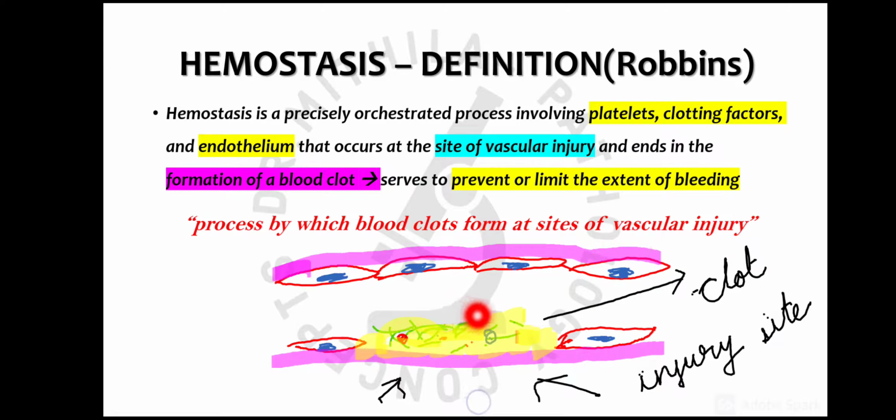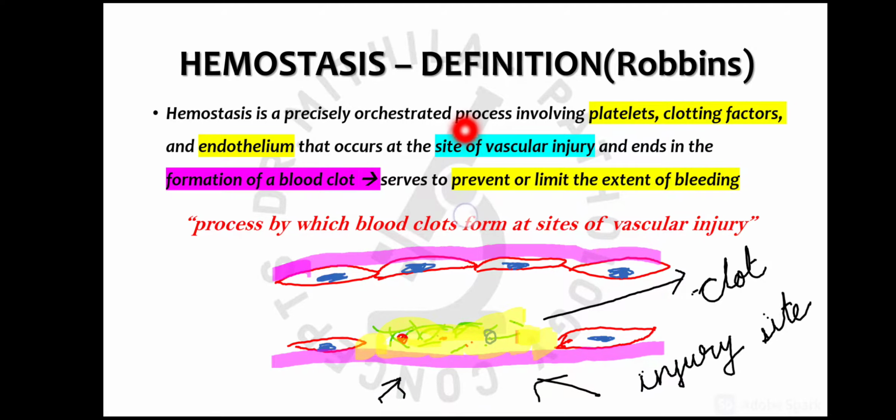injury. So whenever there is a vascular injury and there is discontinuity in the blood vessel, then a clot is formed, and this clot will seal this area to prevent the loss of blood. This process is known as hemostasis, and you don't have to confuse it with homeostasis. Homeostasis is how the body adjusts for the changes in the external environment, and this is hemostasis, which is the formation of blood clots at the site of vascular injury.